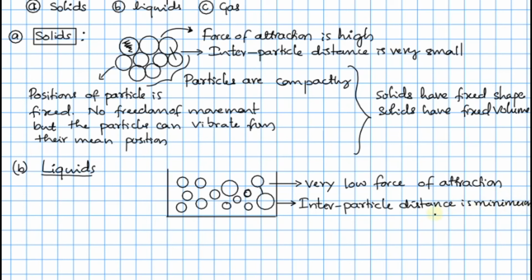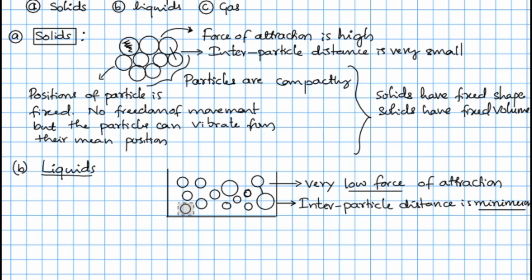Hope you understood that. One thing, you don't compare the distance with the solids and liquids, because in the solids the interparticle distance is completely zero, or very very small, but in the liquids it is minimum. You remember this sentence, it is very important. And as it has a low force of attraction and the interparticle distance is minimum, the particles move randomly. Let me select one of the particles here, and this particle can move in all possible directions. It can move here, it can move here, it can come here. The particle can move in any direction in all possible ways.